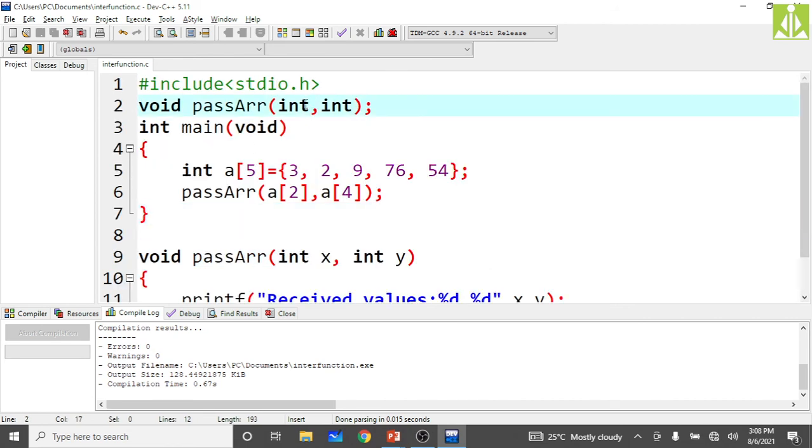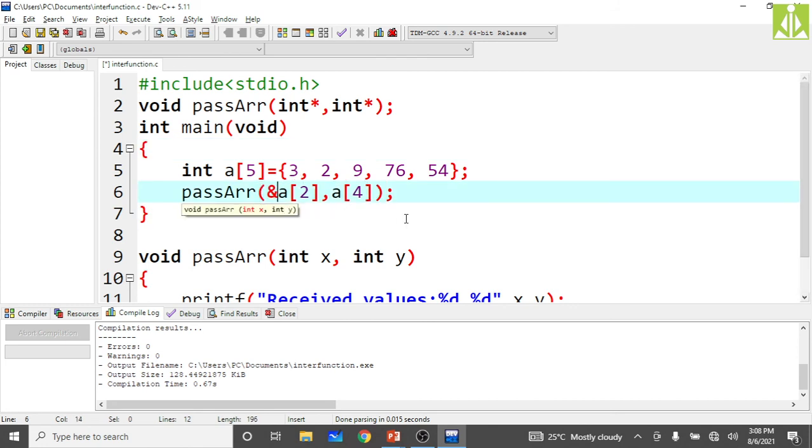Now what we are doing, we are passing the addresses. So put pointers instead of normal variables. And when you are calling pass array, simply make addresses over here. Instead of normal values, put the addresses: ampersand A of 2 and ampersand A of 4, like this.